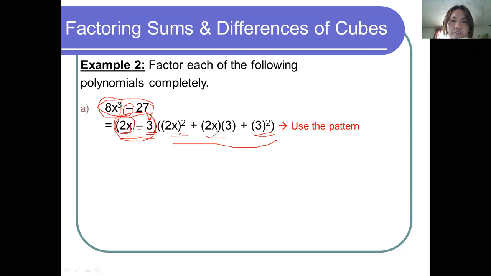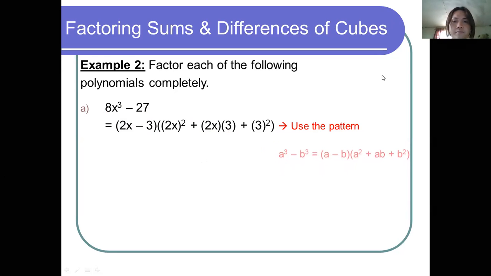And to get the middle term, you multiply the first term and the second term. Since it's negative in our first factor, the one that I encircled, separated by a negative sign, the sign of the middle term must be opposite. So the sign of the middle term of our second factor is positive. So it's opposite.